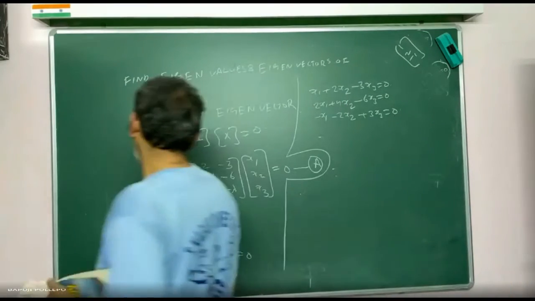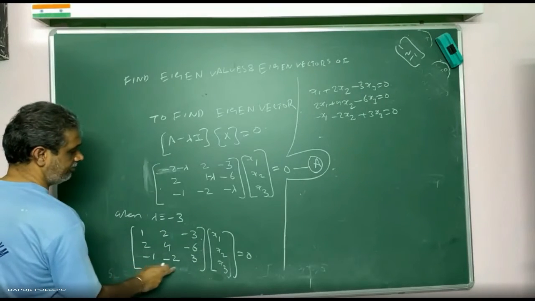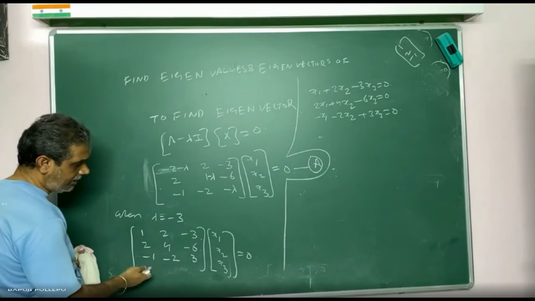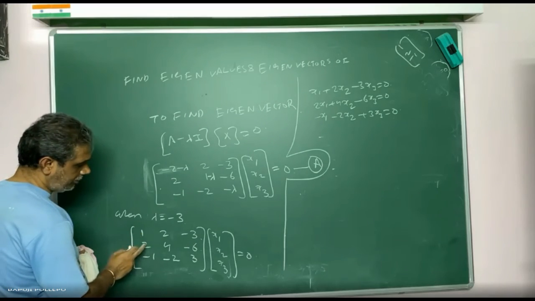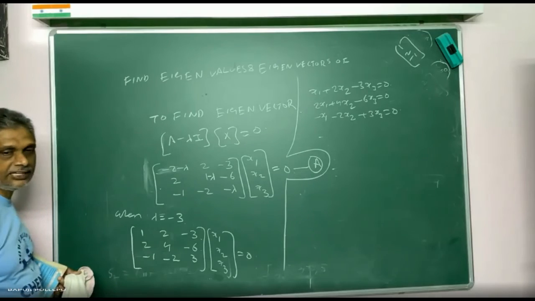Come on, see. When lambda is equal to minus 3, the rows are 1, 2, minus 3; 2, 4, minus 6; minus 1, minus 2, 3. From this only I can tell: the first row multiplied by 2 gives the second row, and the first row multiplied by minus 1 gives the third row. Are the three rows the same or not?